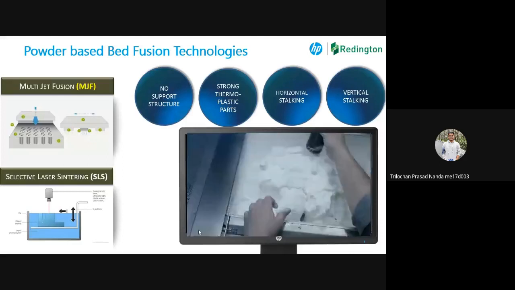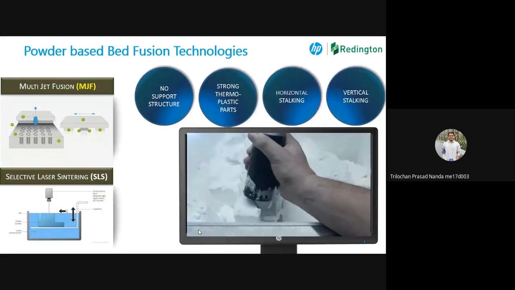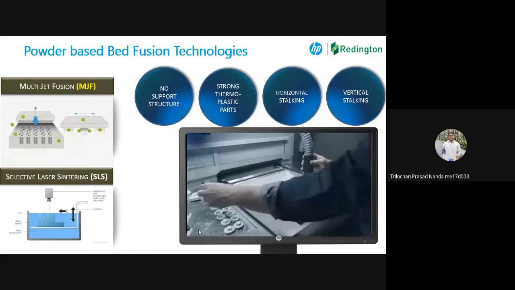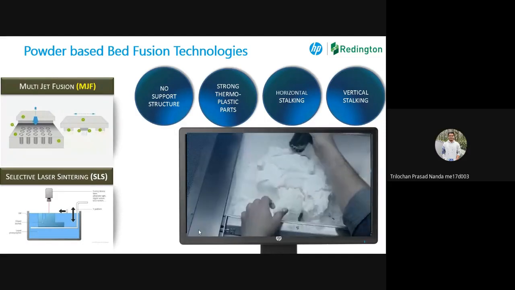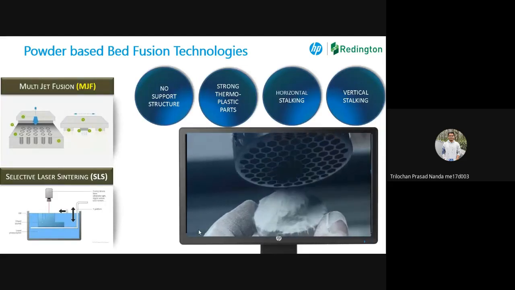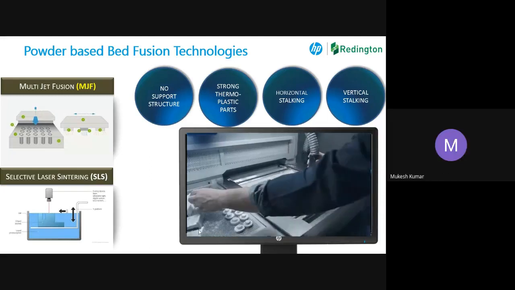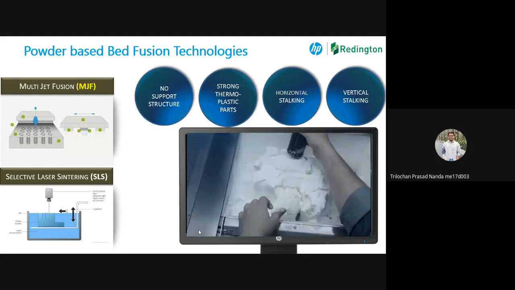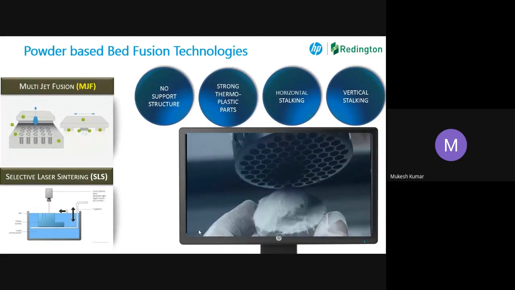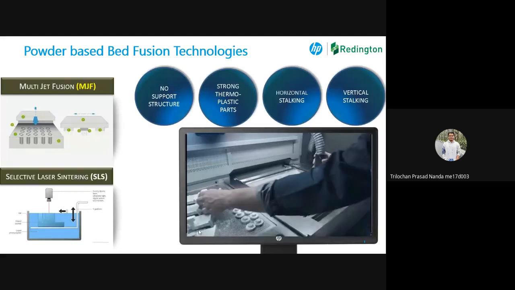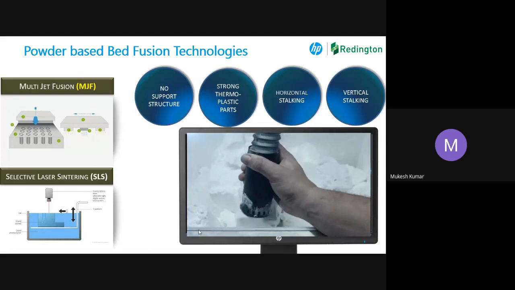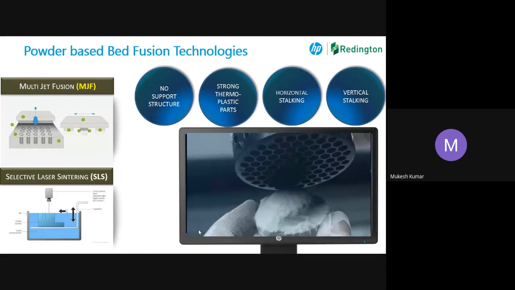My question is, is there any scope? As you are saying, from next year onwards you might be having the facilities of 3D printing for metallic parts. Is there any scope for collaboration, if possible, with academic institutions or research facilities, whatever you are having? Any collaboration might be possible? Yes, it can be very well possible. Let the technology get launched in India, then definitely we can work on it. That's not an issue.